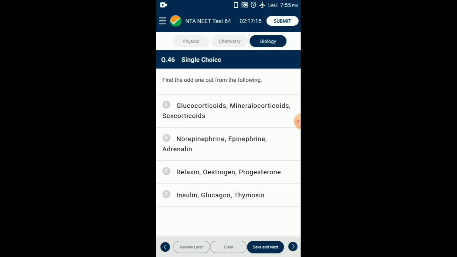Relaxin, estrogen, progesterone are hormones of female gonads. Insulin and glucagon are hormones of pancreas, and thymosin is a hormone of thymus gland. So the answer for this question is option D. Insulin, glucagon, thymosin.